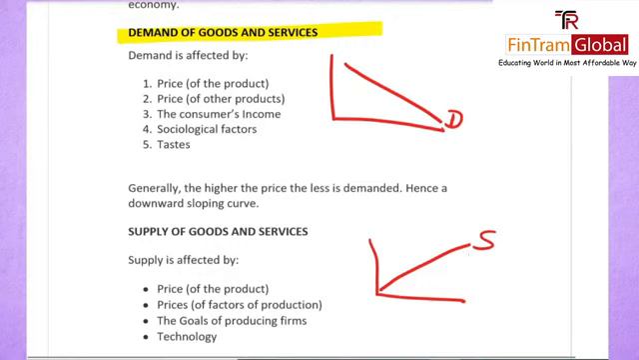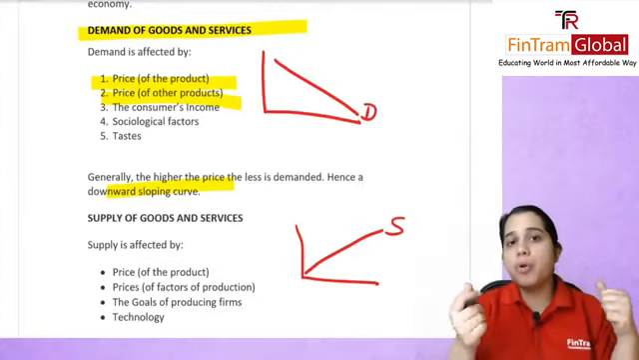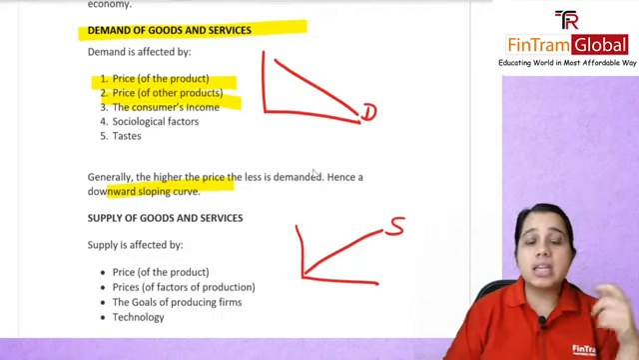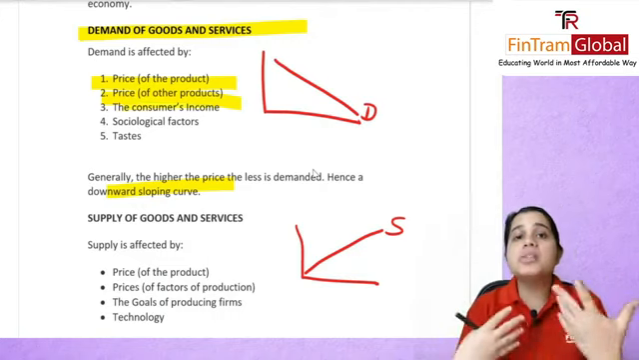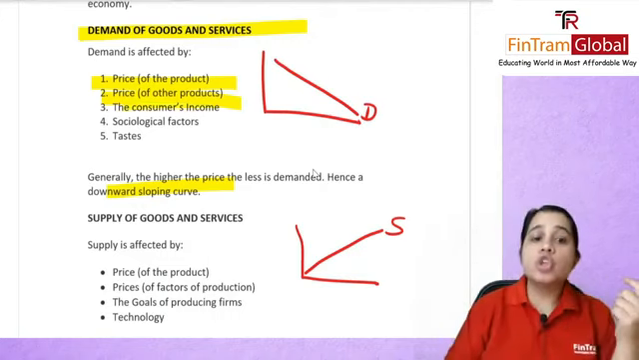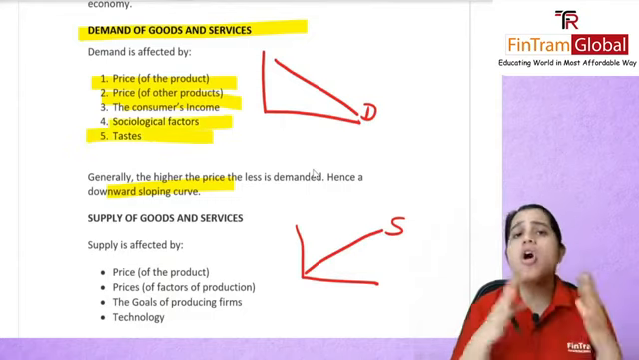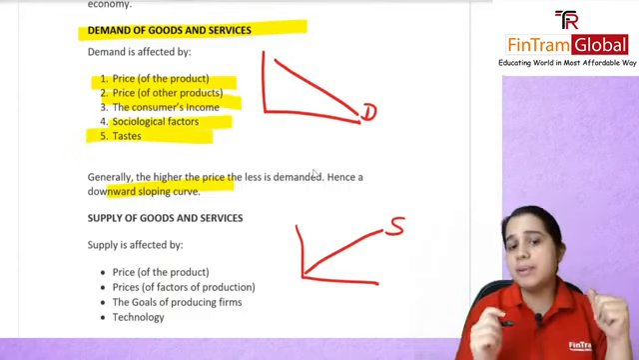Now demand, how will that be affected? It will be, of course, the price of your product. So if your price is increasing, then the demand will probably decrease. That's what they say, and that's why you have a downward sloping curve, right? Then you have the price of other products. Let's say other people, your competitors, are selling at a cheaper price, then again your demand will probably fall. The consumer's income: if they have more income, they will probably spend more, so demand will again increase. Sociological factors, taste, all of these are somewhat going to affect the demand.